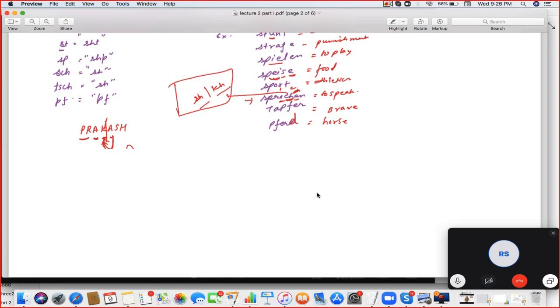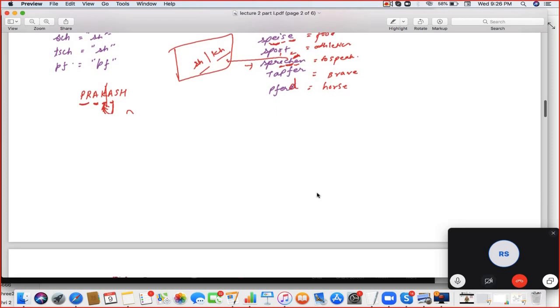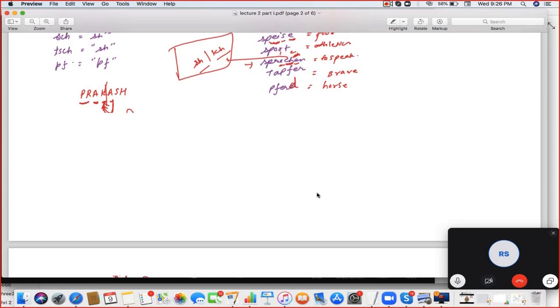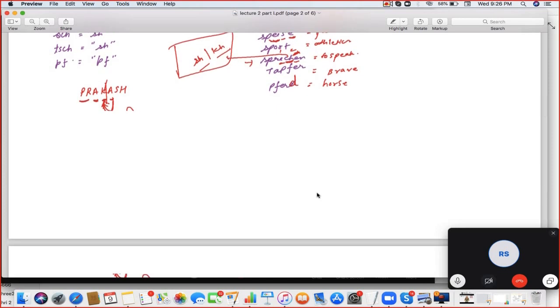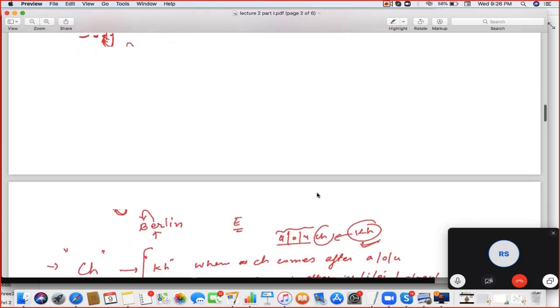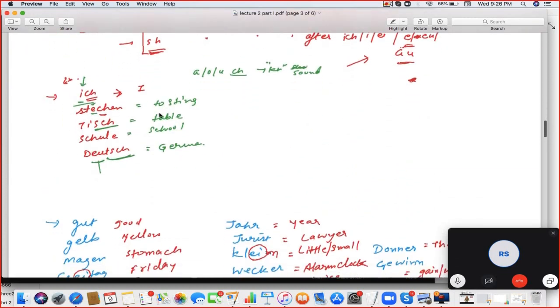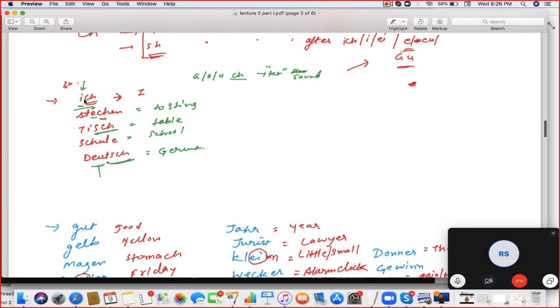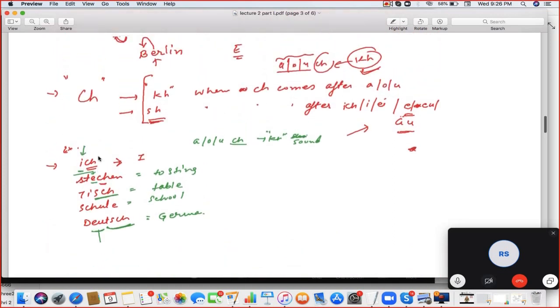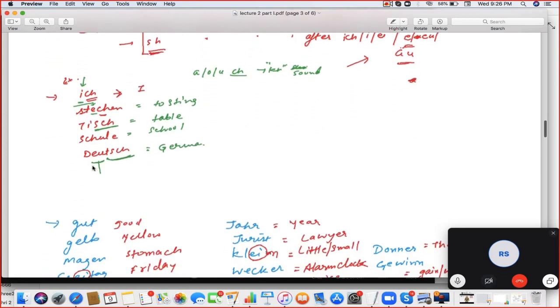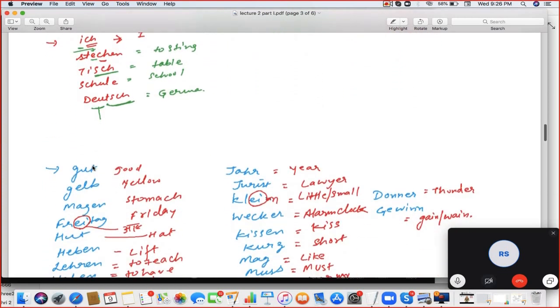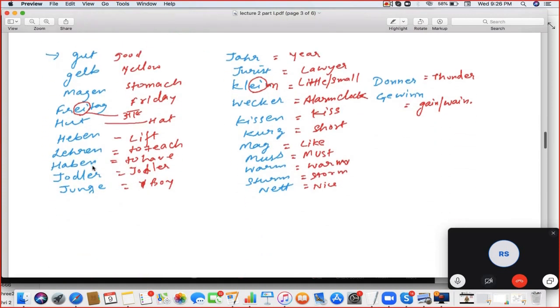Sprechen. Expression. Sure. Tafel and Pferd. Okay. Then next, Tisch, Station. Schule. The E in the end is pronounced, Schule. Deutsch. Now we have some examples written here.